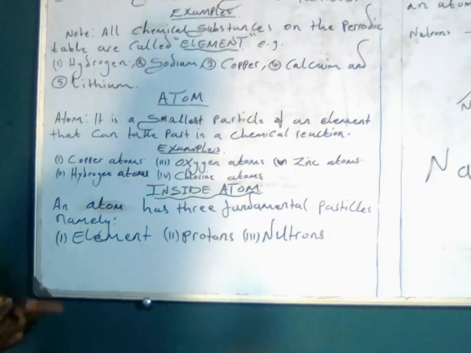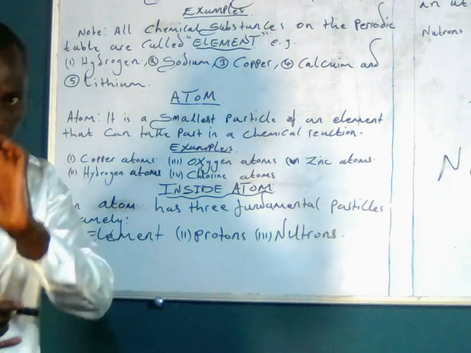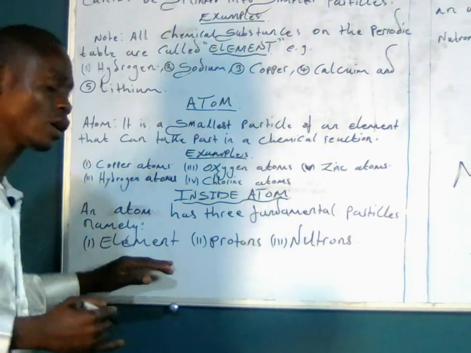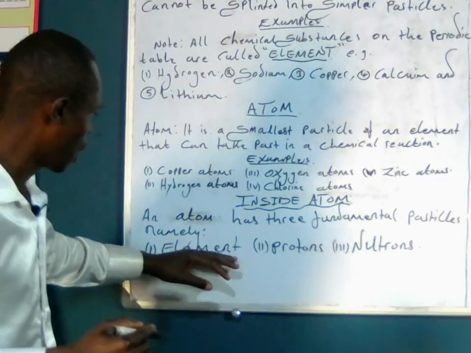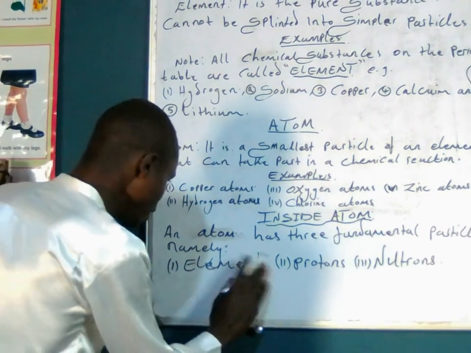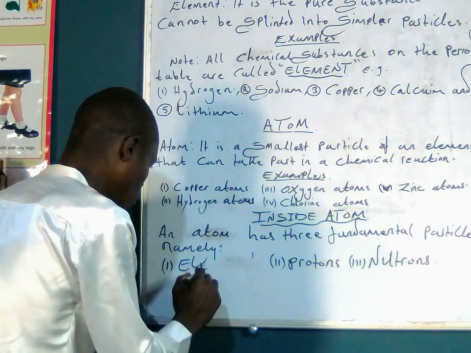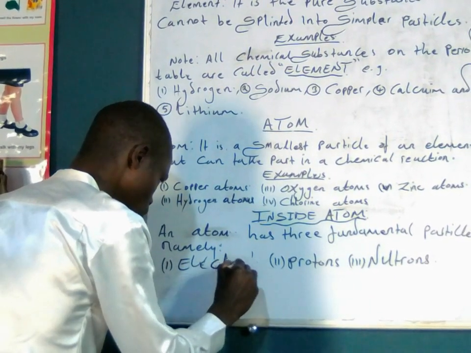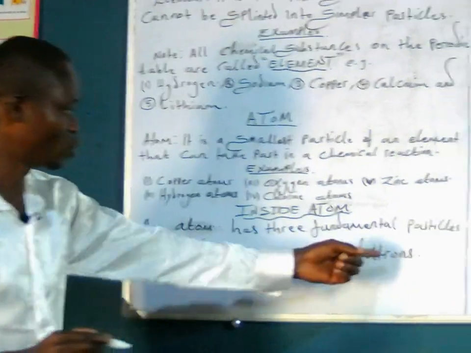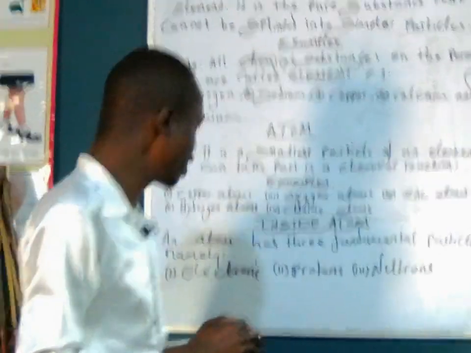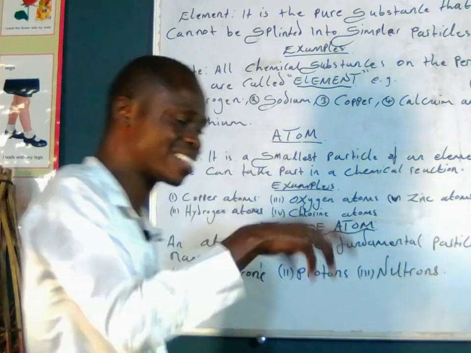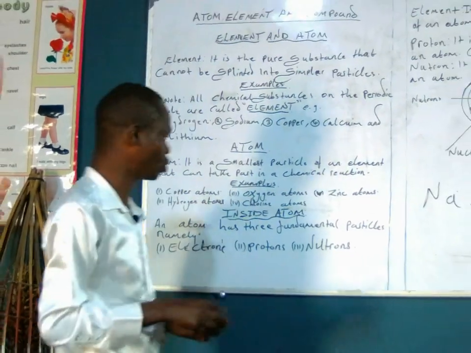I am saying that an atom has 3 fundamental particles, namely electrons, protons, as well as neutrons. So these are the 3 fundamental particles that you are going to find inside what we call an atom.